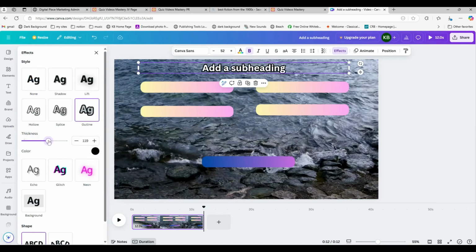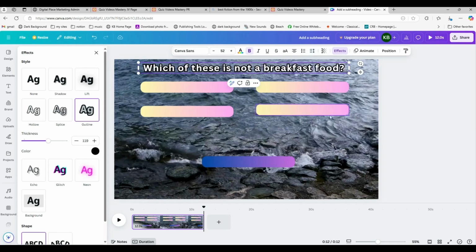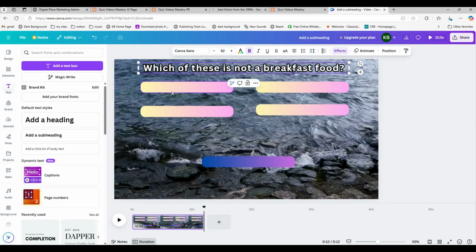Yeah, I think that will make it easier to see. So my first question is, which of these is not a breakfast food? And if your letters or words look too crammed together, you can always space them out a little bit, like that. And I want to put the four possible answers on top of these pretty boxes here.